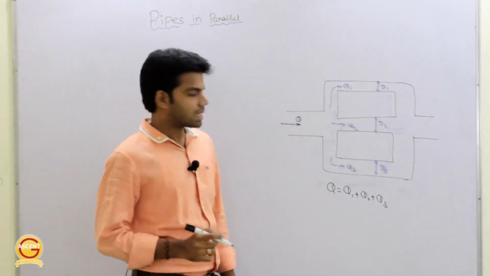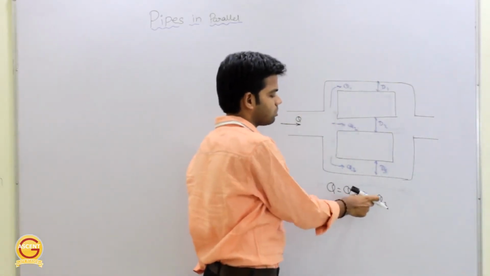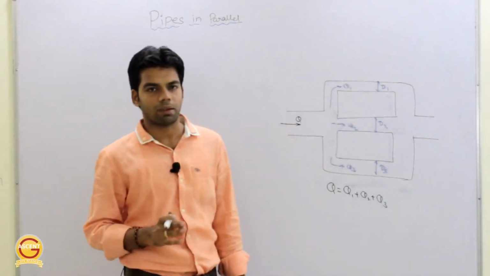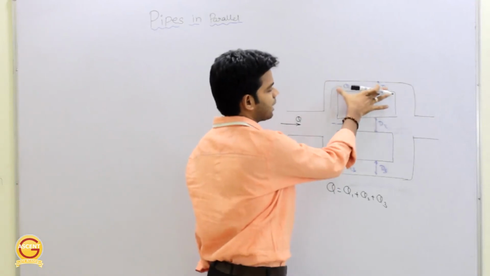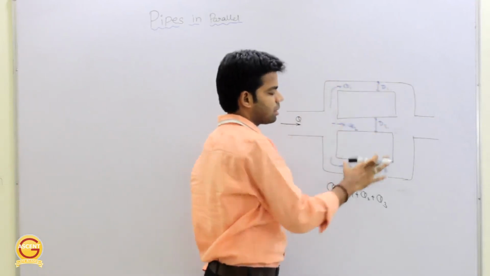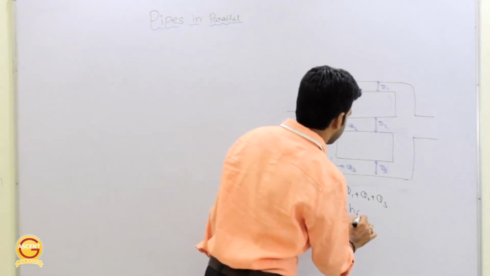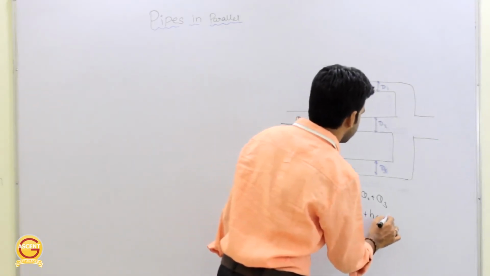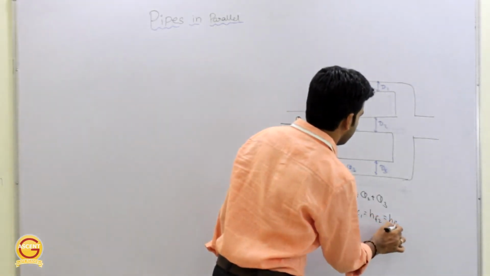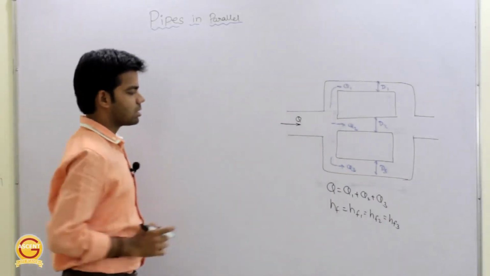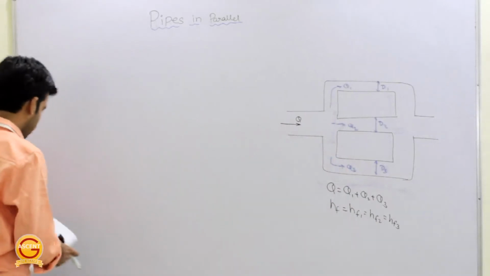First thing. Second thing, the total discharge is equal to the sum of the individual discharges of the pipes for the pipes in parallel. Second thing, total head loss will be same. Whatever head loss is here, same head loss will be here and same head loss will be here. That means total HF is equal to HF1, which is equal to HF2, which is also equal to HF3. Head loss is same, discharge is distributed. Getting this or not? Okay, so just put the values.